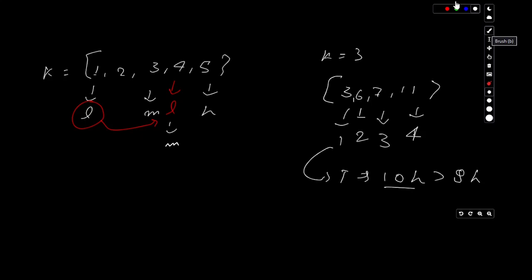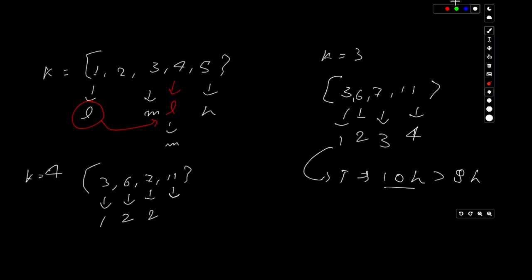So if our value of k is 4 and we have 3, 6, 7, 11 as the array, we will take 1 hour to eat these bananas, 2 hours to eat these bananas, similarly 2 hours to eat these bananas, and 4 times 2, 8.